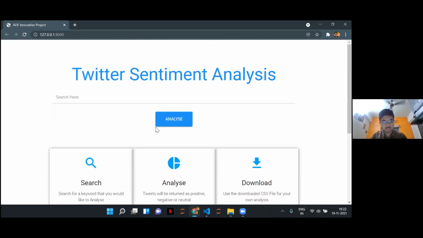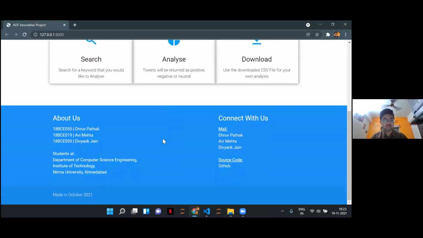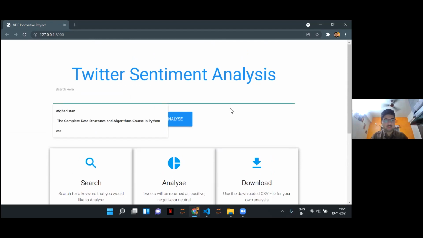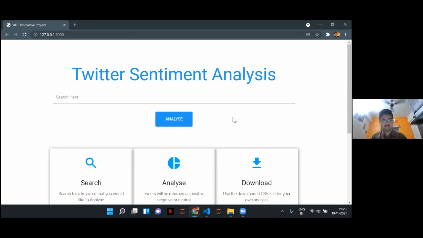Now, this views.py file transfers this search item to the sentiment analysis underscore twitter.py file, which my friend Divyank explained a while ago. The sentiment analysis underscore twitter.py file then extracts the tweets from the public tweets on Twitter and classifies them with the help of the TextBlob library and Tweepy, as you have seen in the code itself. The TextBlob library has a function which calculates the polarity of the sentiment and helps us determine the sentiment of the tweet.